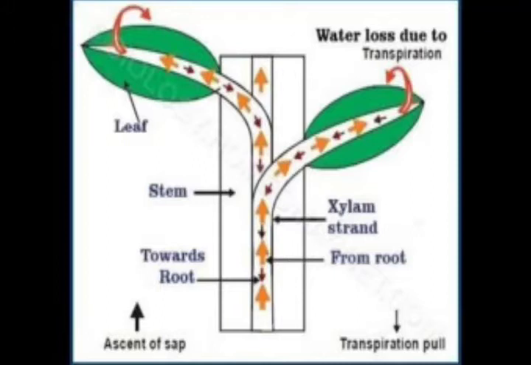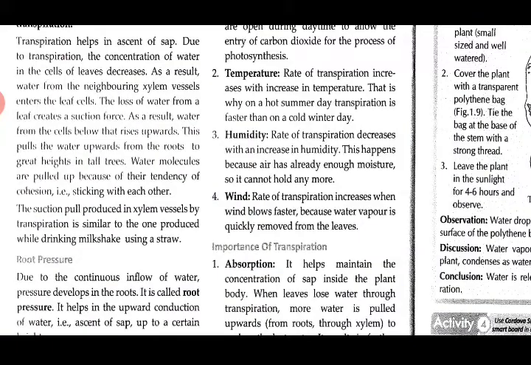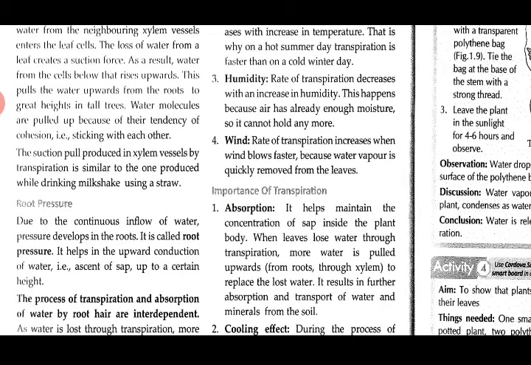This pulls the water upwards from the roots to great heights in tall trees. That is how tall trees are also getting the water. It is not just the small trees which are getting water in this manner. The second force, or the second factor which is responsible for this, is cohesion. That is, the water molecules stick to each other, as a result of which a continuous channel, or there is no gap in between. All the water molecules stick to each other, and as a result a continuous channel of water is maintained throughout the whole length of the plant.